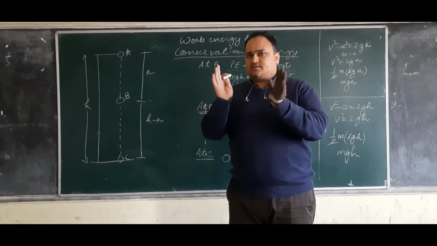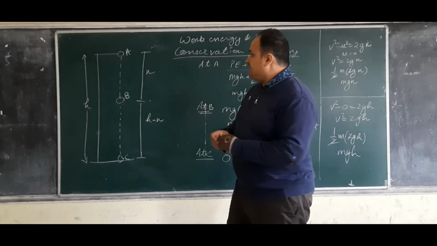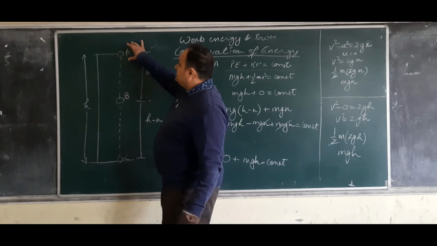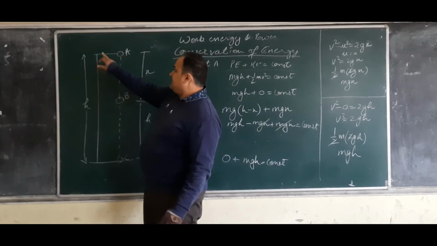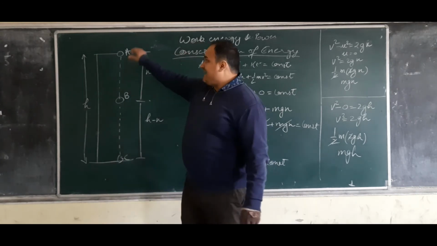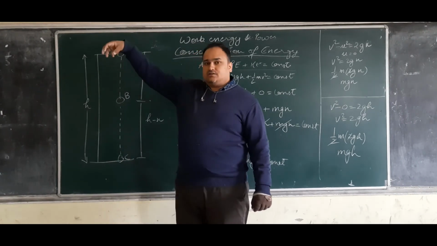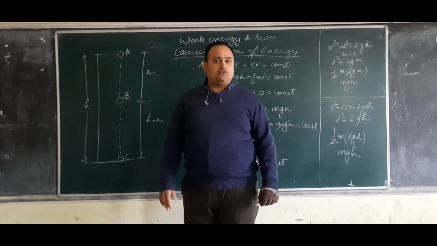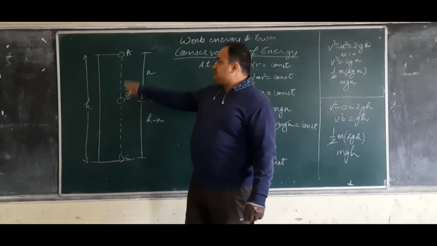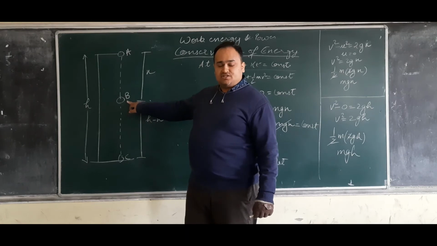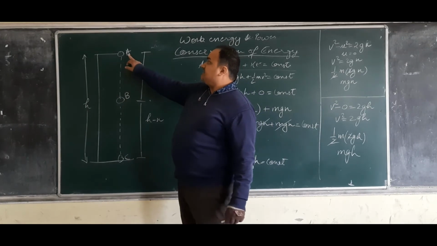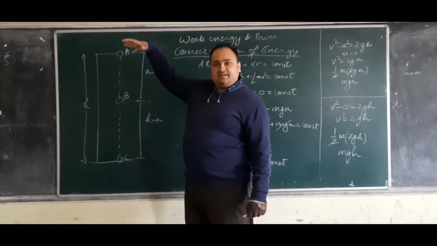Just imagine a situation where a ball is at a certain height. From that height, the ball is left to free fall under gravity. So there are three situations I have here. First, at point A, it is at its height.